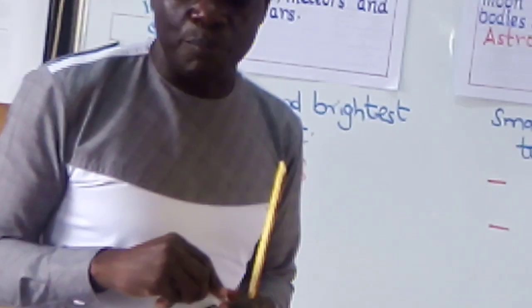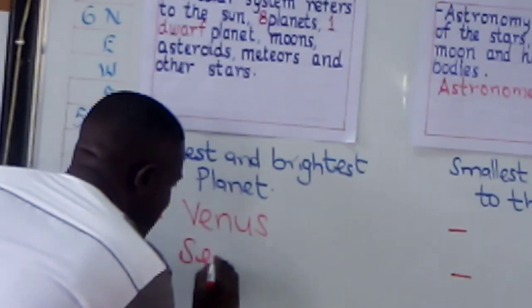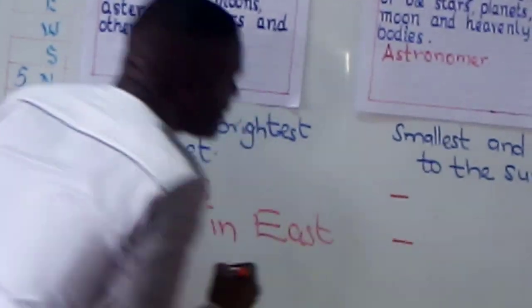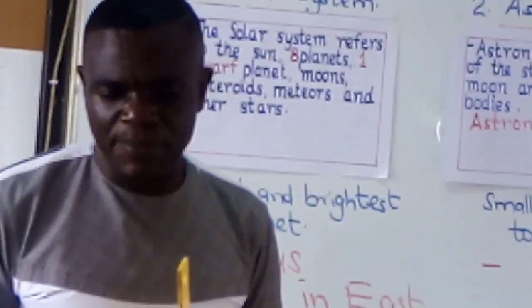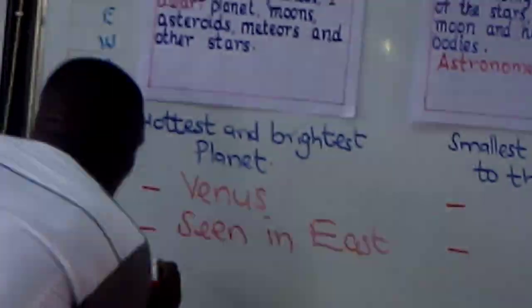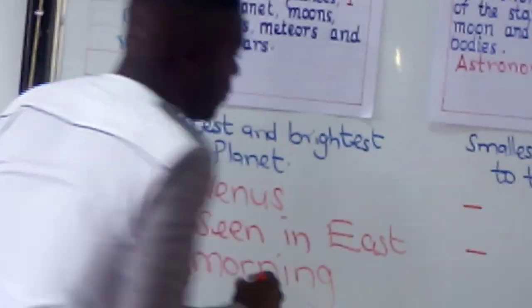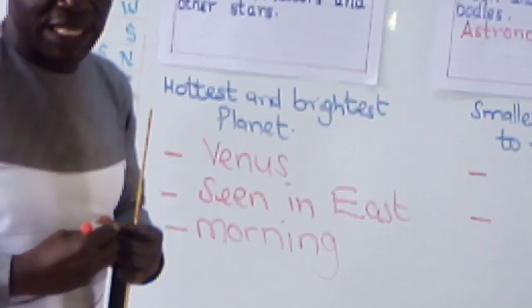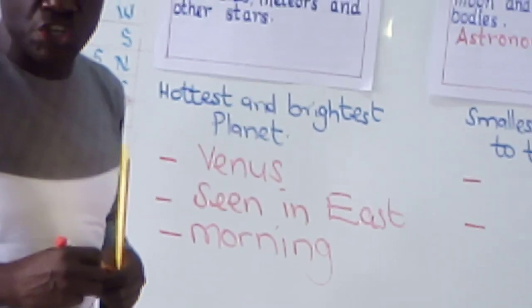Venus is the brightest. Venus is seen in the morning in the east. You might think it is a star. It's not a star. It is seen in the east in the morning. Why do we say it's not a star? Because it does not twinkle. Stars twinkle, but planets do not twinkle. That's a major difference.